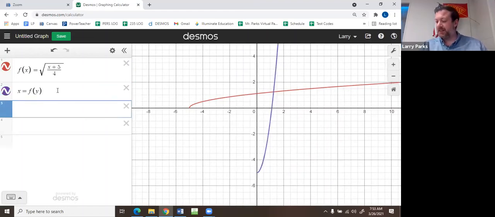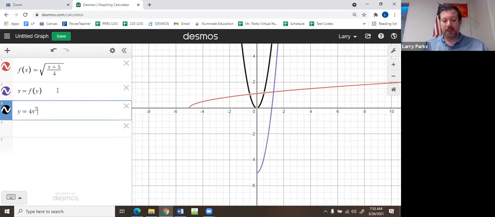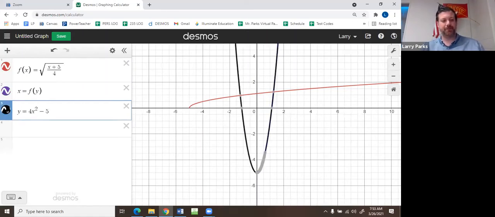And then I think the inverse is 4x squared minus 5. Okay. So technically on this one, we don't want the left side. We don't want the left side here. So we're going to specify that x needs to be bigger than or equal to 0.